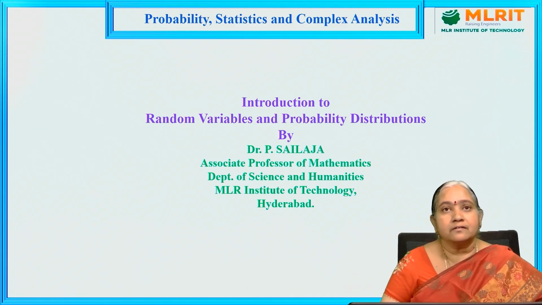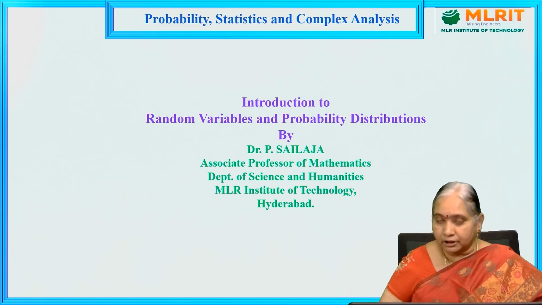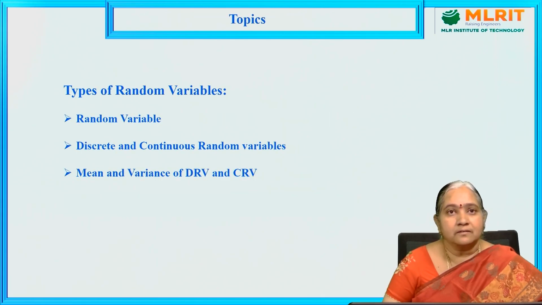In the Mathematics course, Probability, Statistics and Complex Analysis, today we are going to study the topics: types of random variables, discrete and continuous random variables, and properties of random variables, mean and variance of discrete and continuous random variables.